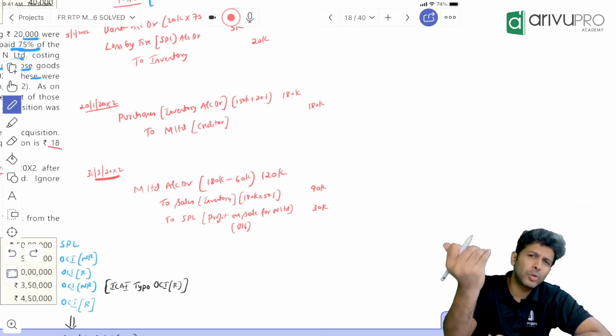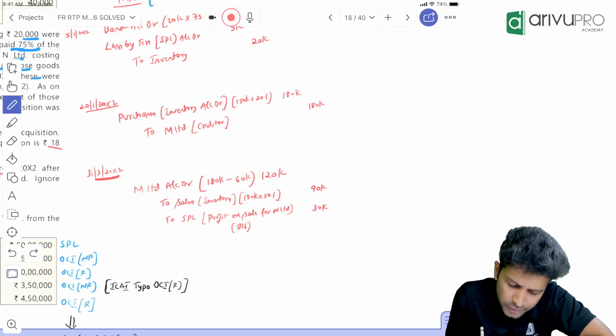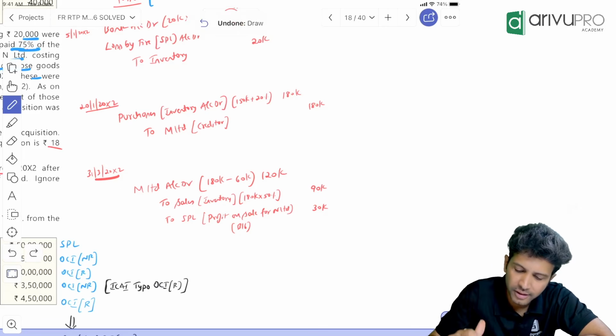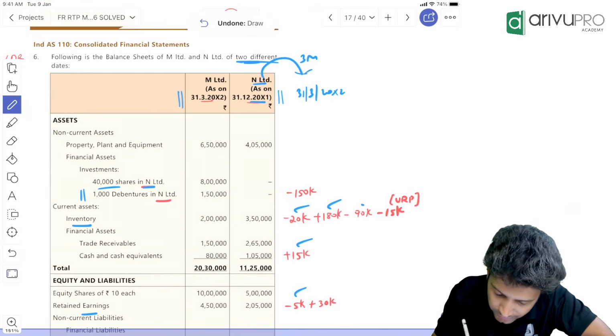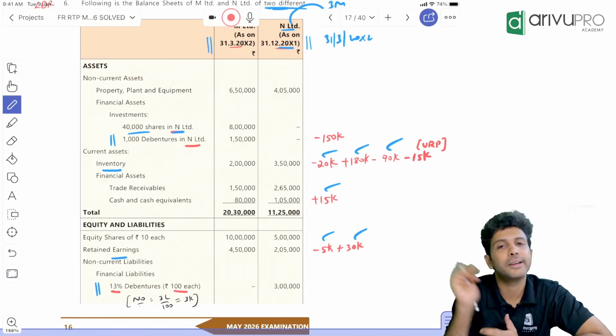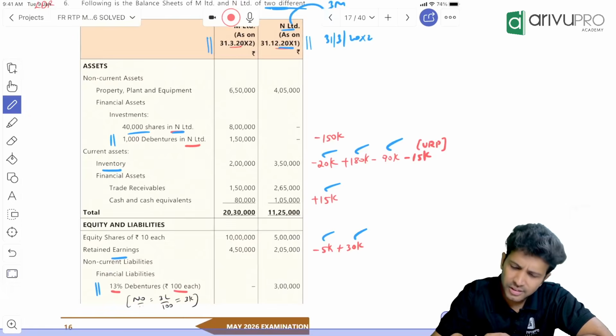But in balance sheet, we don't show P&L, we show retained earnings. So inventory reduced by 90, retained earnings increased by 30. That's easy. This is the crux of this question.